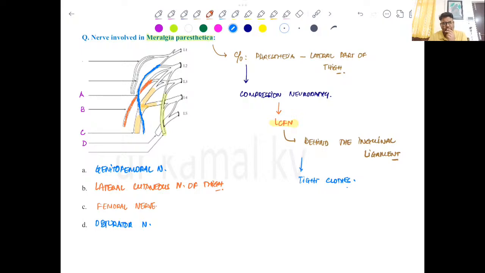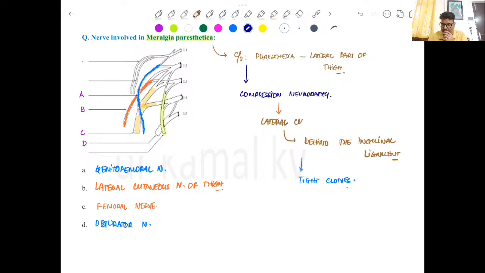So if you know the basic anatomy of the lumbar plexus, you could have easily marked this question, right? Most people know that Meralgia paresthetica is the lateral cutaneous nerve of thigh, but if you have to mark it on the image, then you can do it only if you know the diagrammatic image of the lumbar plexus.